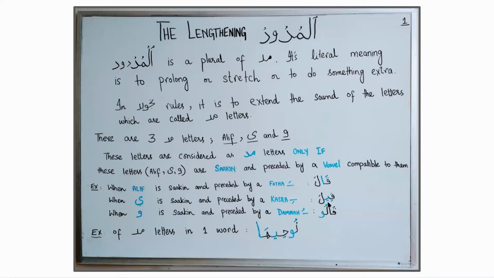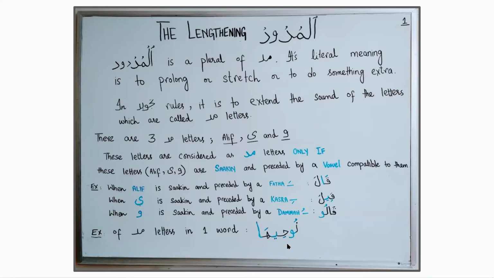In the next example, we can see letter ya is in a mad condition. It is sakin and preceded by a kasra. So we will recite it like this. Qila. And you can hear that I'm extending the sound here due to the presence of letter ya as a mad letter. In the next example, letter waw is sakin preceded by a vowel dhamma, which is compatible to letter waw. So waw is in a mad condition, and we will recite this example like this.